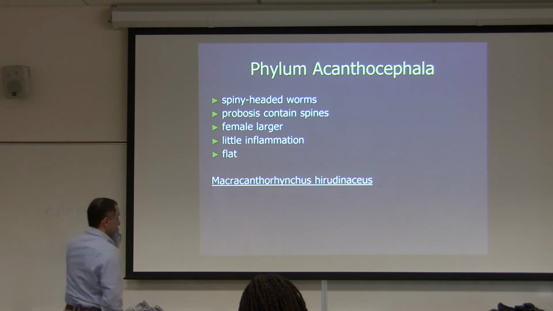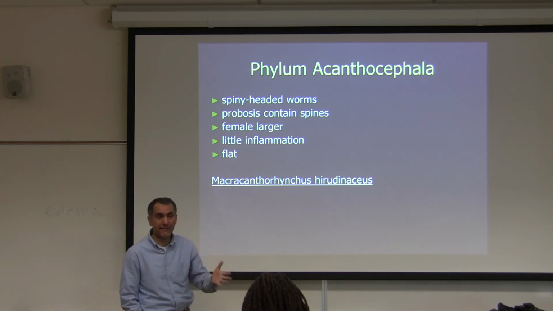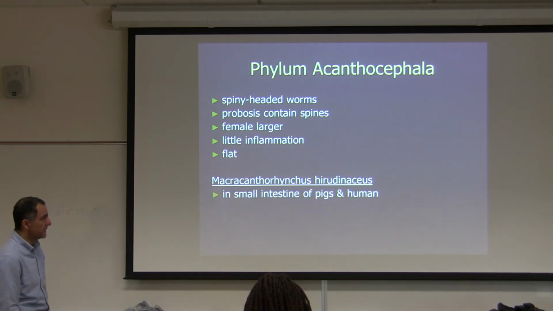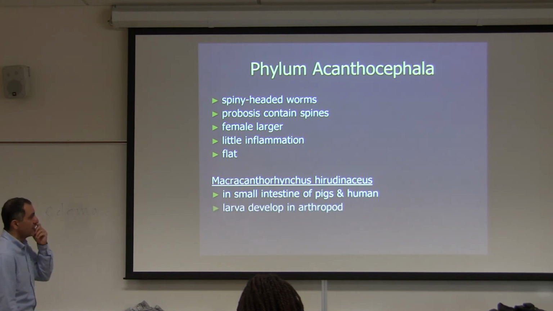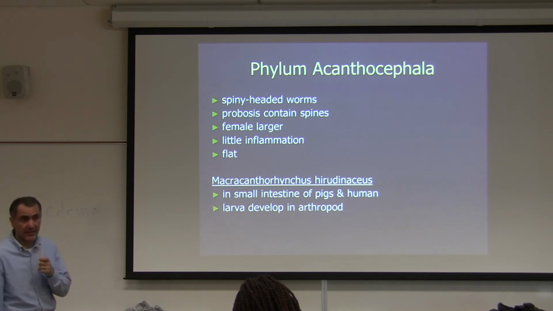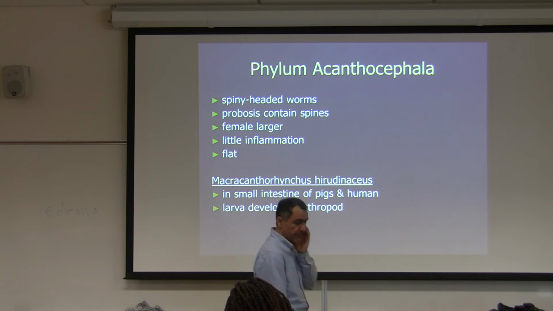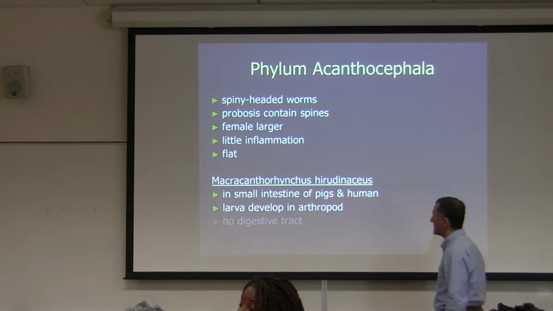But anyway, Macracanthorhynchus hirudinaceus is the name of the organism that we have in the lab. It's found in the small intestine in pigs, and in humans as well. A larva develops in arthropods, and for the exact life cycle, maybe we can go to the CDC and find out.